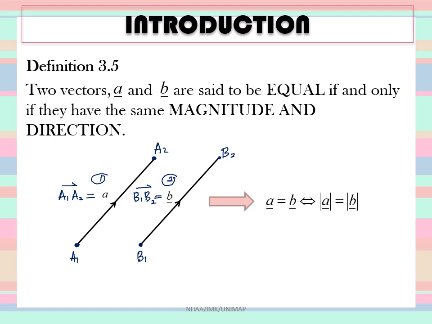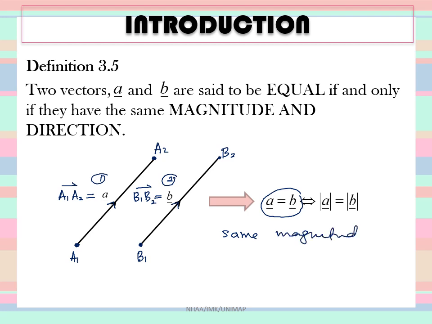So in this case, if you have two vectors, you can declare that these two vectors are equal if and only if they have the same direction and the same magnitude.